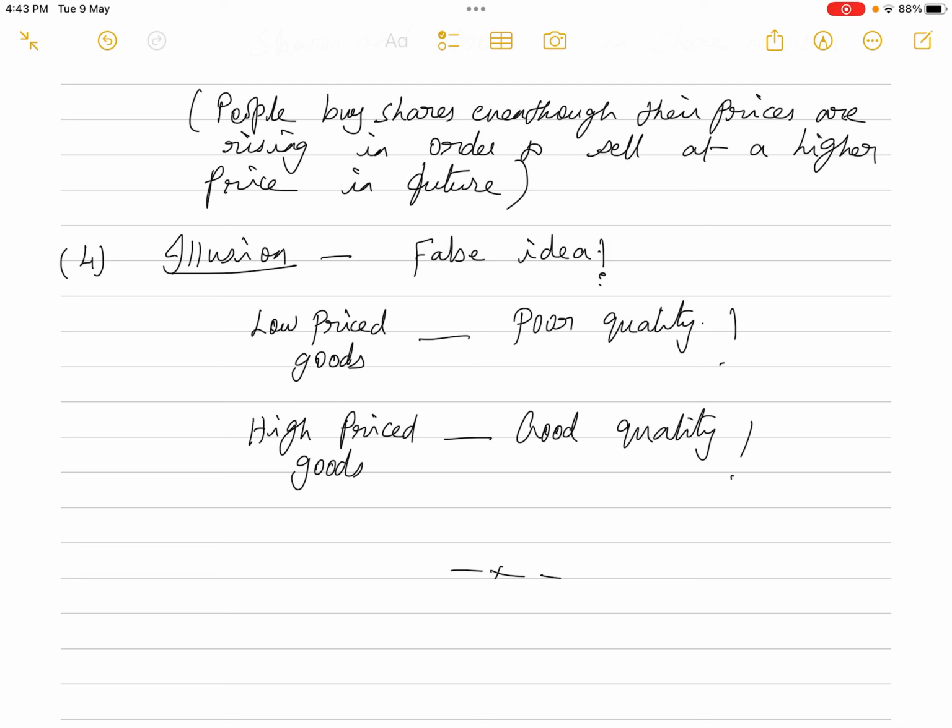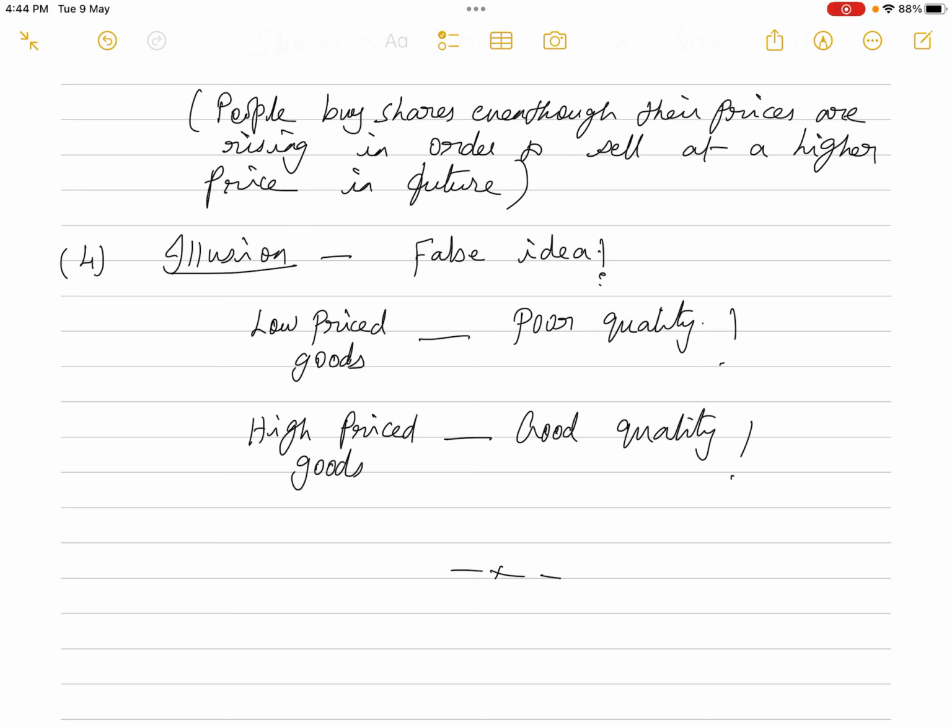Suppose by any chance there is a glut in the market, too much supply of Levi's jeans, so whatever might be the reason, if the price comes down to less than 1000, people think that this is not the original Levi's brand, this is a copied one. So people think that it is not a good quality. For that reason also, people will buy more of a particular commodity only when its price is increasing.